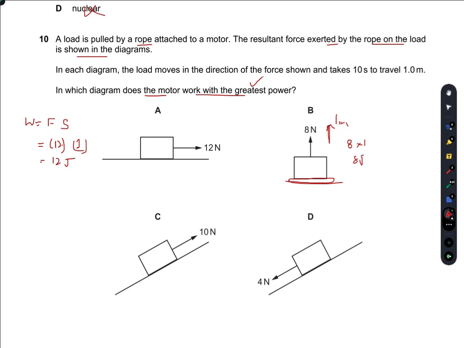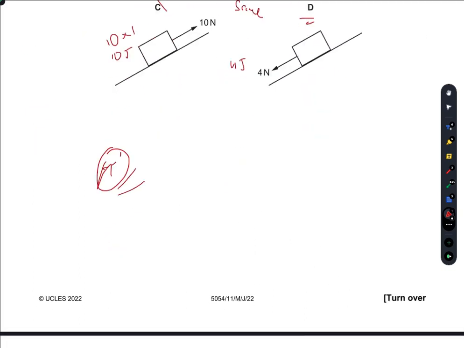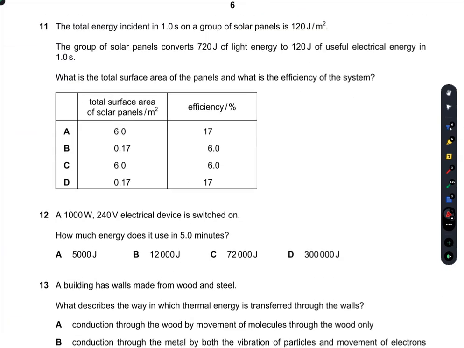In C, I can see it is moving up a ramp 1 meter, so 10 into 1. Friction is the same for A, C and D. Whereas D is moving 4 newton down, so it would have done a work of 4 joules. So the work, equal to Fs, is greatest in A. So I have to go with A as the best choice.